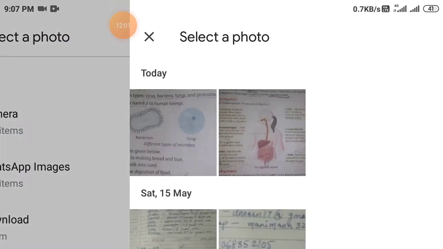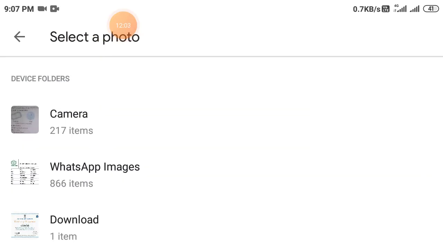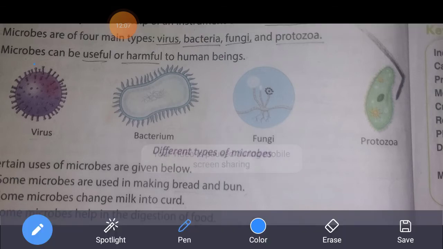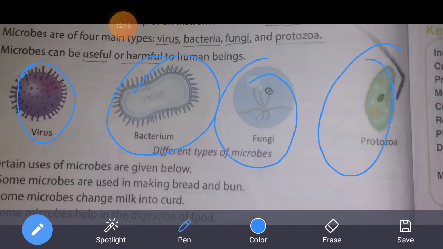See the picture showing the different shapes of these microbes. Virus looks like this. Bacteria looks like this. This is the shape of fungi, and this is the shape of protozoa, if you see them in the microscope.